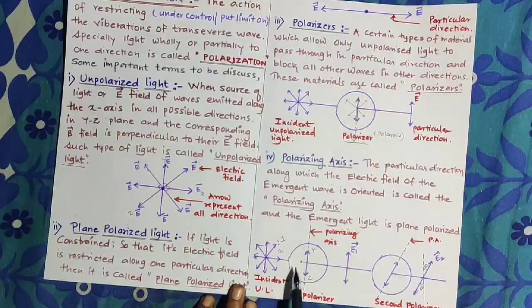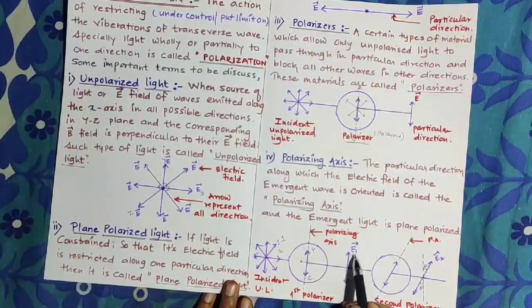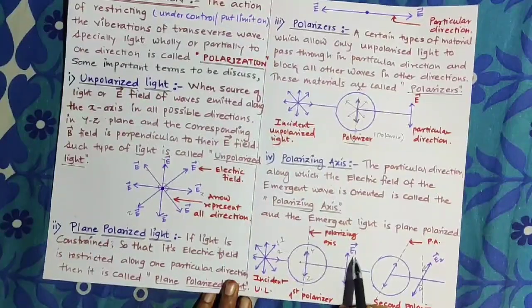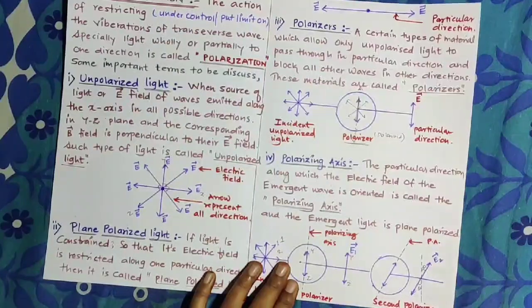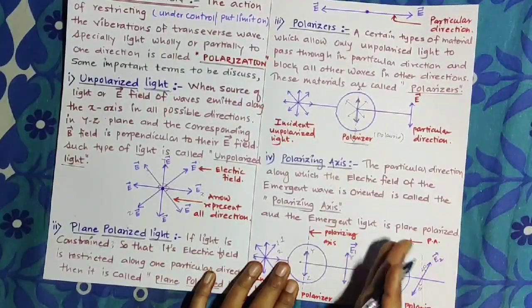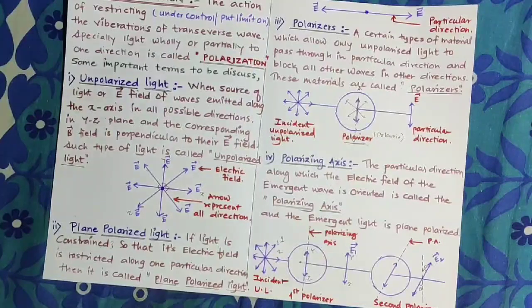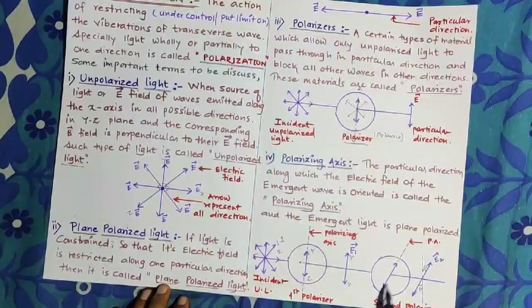Look here. In the first polarizer we can consider E1, with the y-axis representing the electric field and the z-axis the magnetic field. Again, this plane polarized light passes through the second polarizer, and it can be oriented slightly differently, that means it can travel in another direction. So this plane polarized light passing through the second polarizer can make an angle theta, and again change the direction of the electric field.